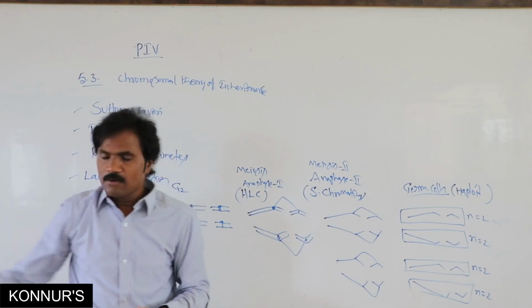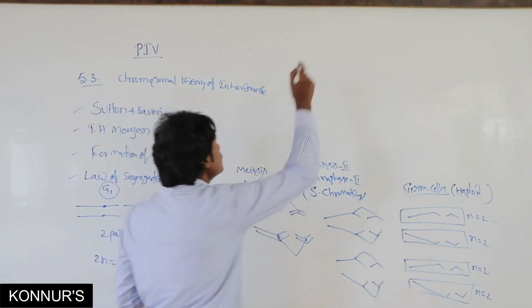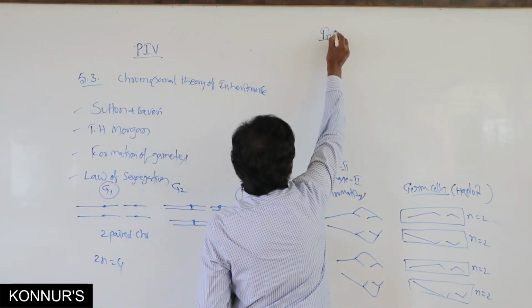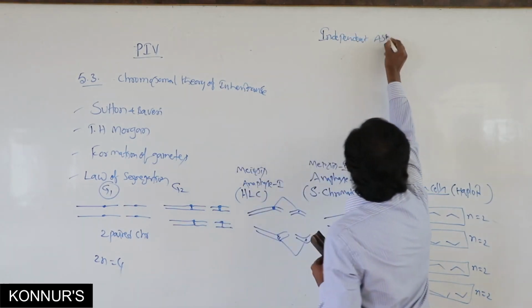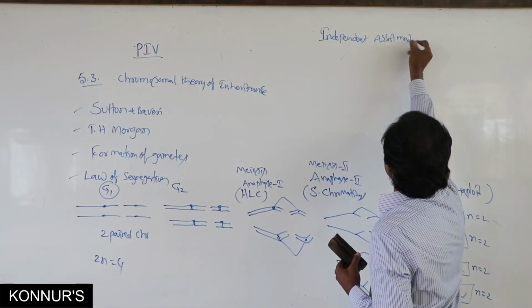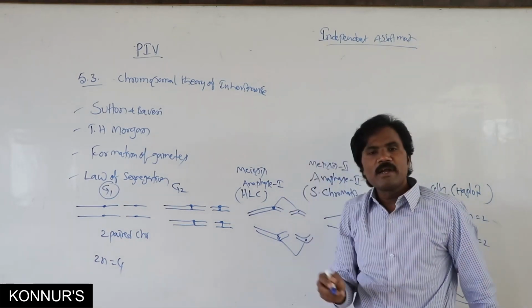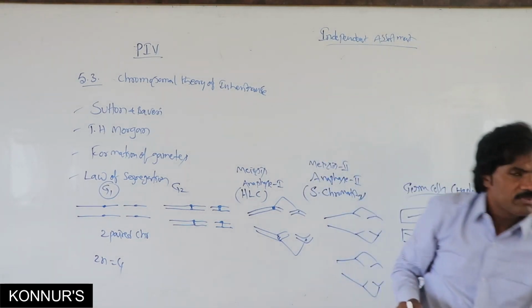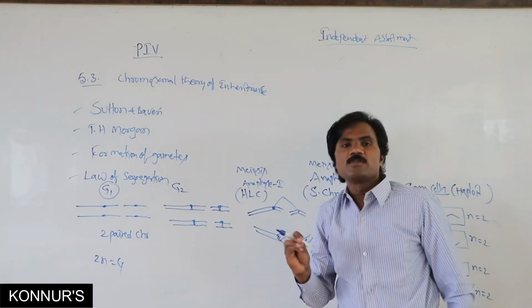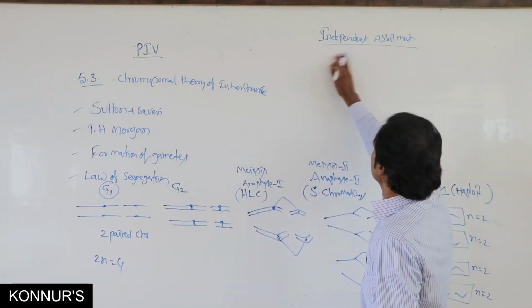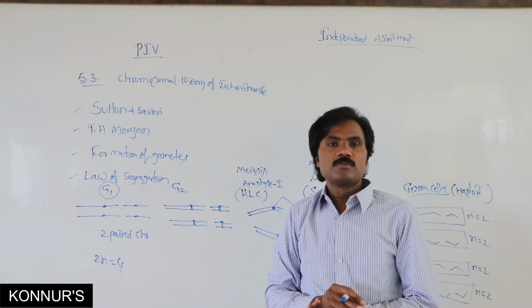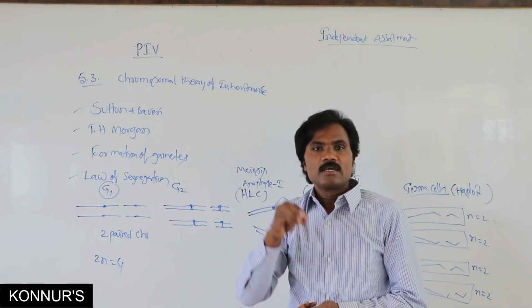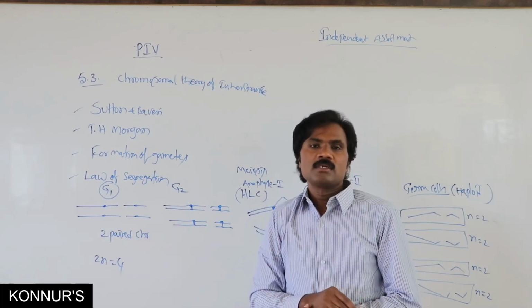Similarly, the law of independent assortment. In independent assortment, crossing over takes place. Here we can consider two paired chromosomes, that means two paired phenotypic characters.